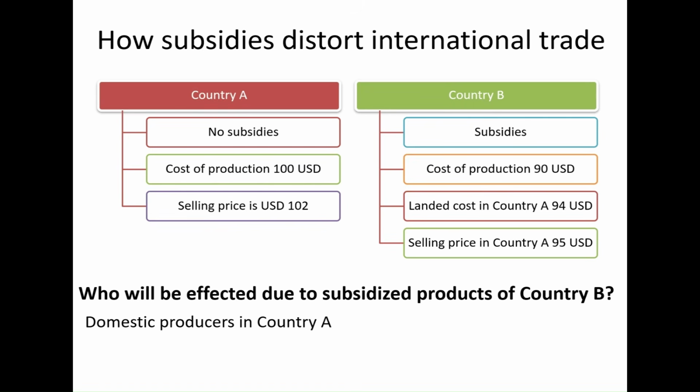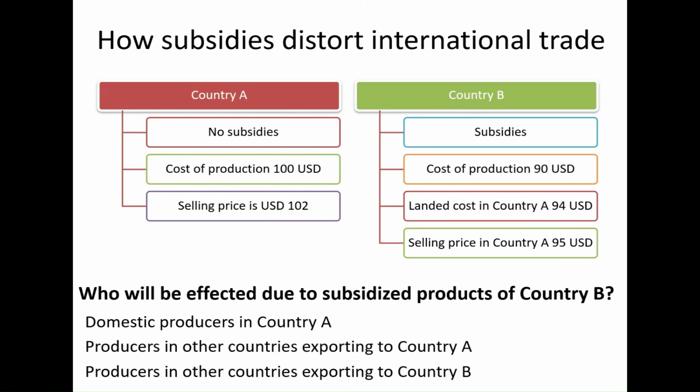Not only this, even the producers in other countries exporting to country A will be affected, as they also have to compete against the imported goods from country B, which are sold at a selling price of 95 US dollar. Lastly, producers in other countries exporting to country B will also get affected, as country B's producers are subsidized and their cost of production is only 90 US dollar. Exporters trying to sell in country B's market will face stiff competition.